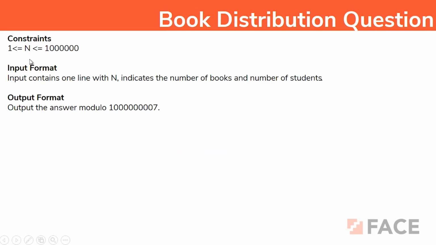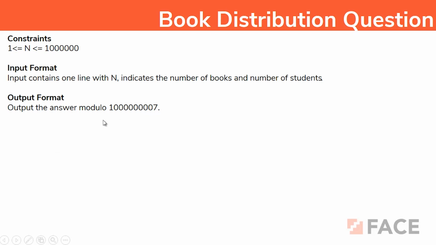Constraints. The n value, that is the number of books and the number of students, are both going to be the same here. It can vary from 1 to, I guess, 10 lakhs, right? The input contains only one value, which indicates the number of books and the number of students, and the output should be the answer modulo this value.